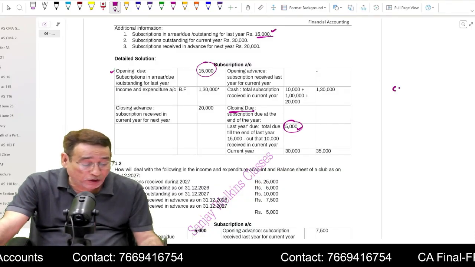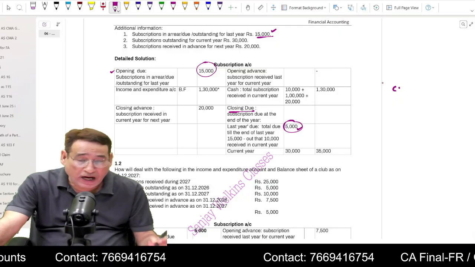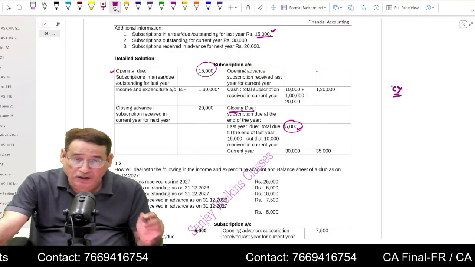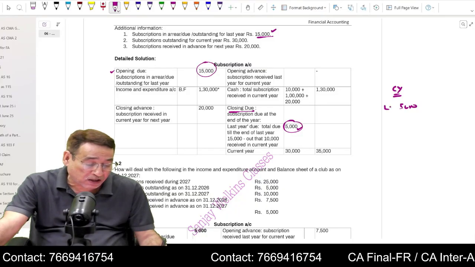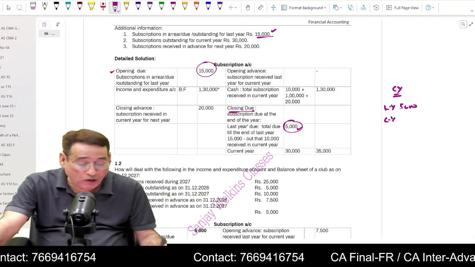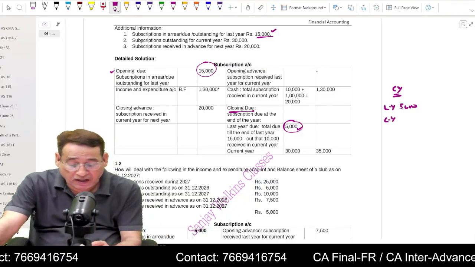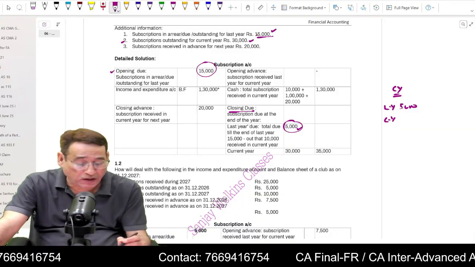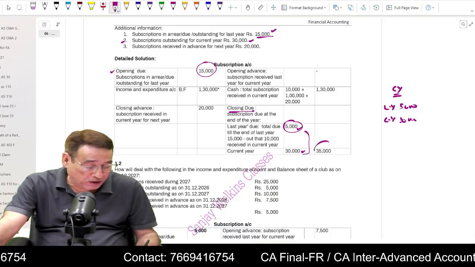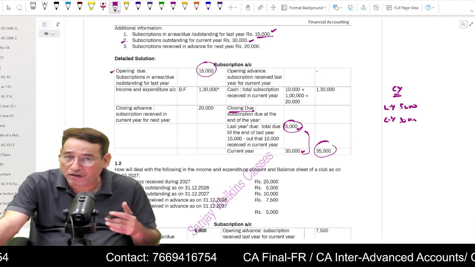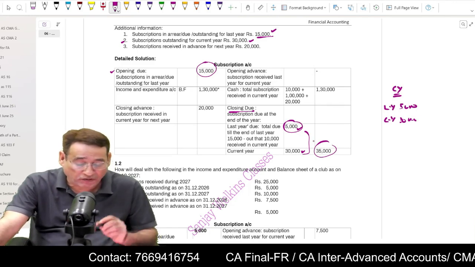That means when I am going to write total due at the end of the current year, out of total due 5,000 relates to last year, and current year's debt we will come to know. And here it is given that subscription outstanding for the current year is 30,000. So I will write 30,000. So total subscription due will be 35,000. At the end of the year, total subscription due 35,000.